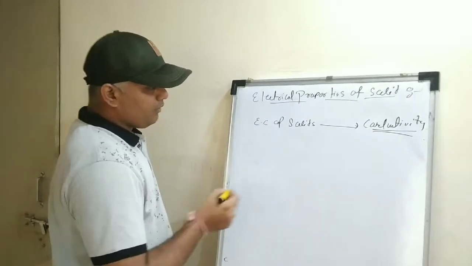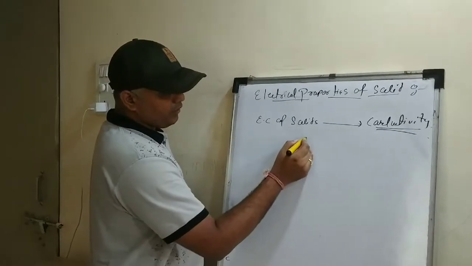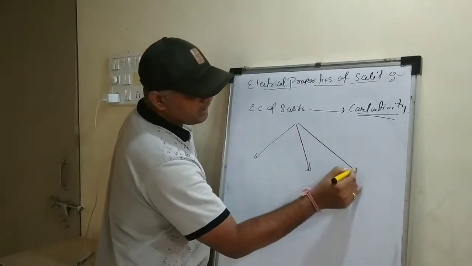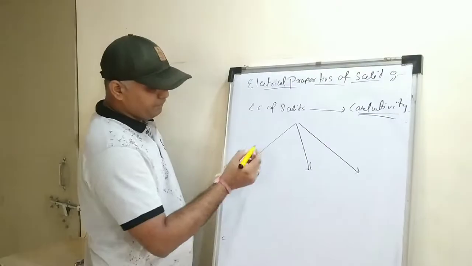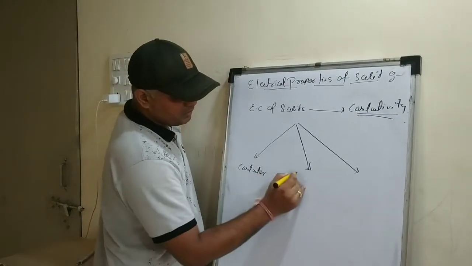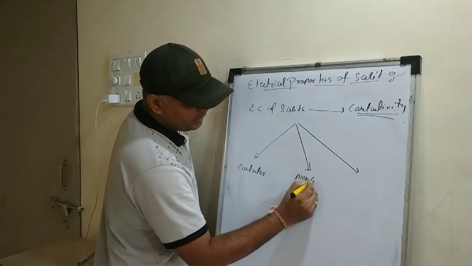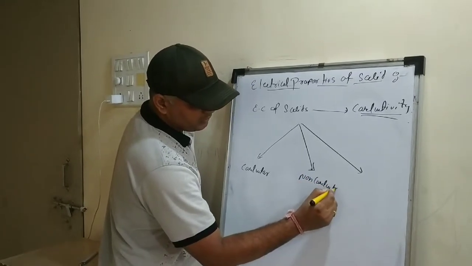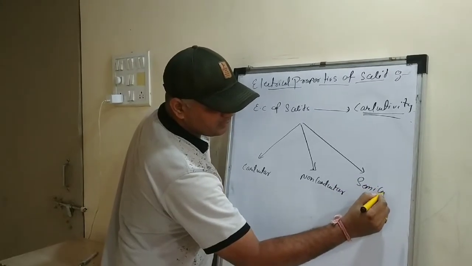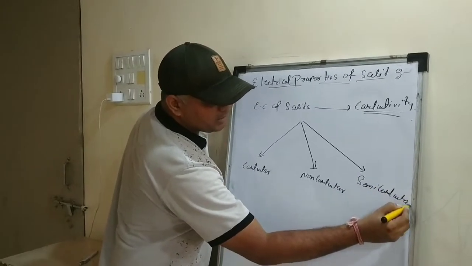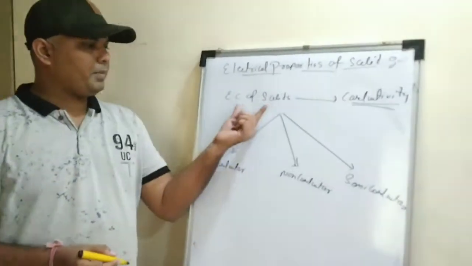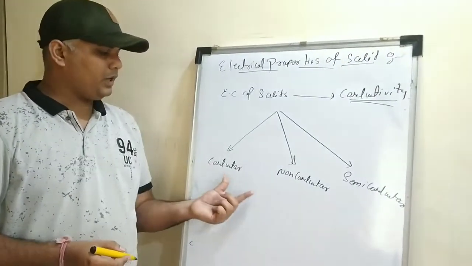On the basis of electrical conductivity, we can classify them into three types: conductor, non-conductor and semiconductor. In yesterday's period, we had a very short introduction that electrical properties of solids can be classified into these three types.